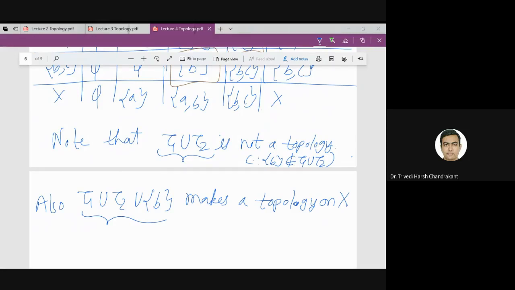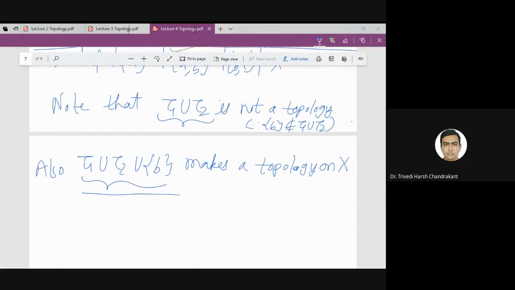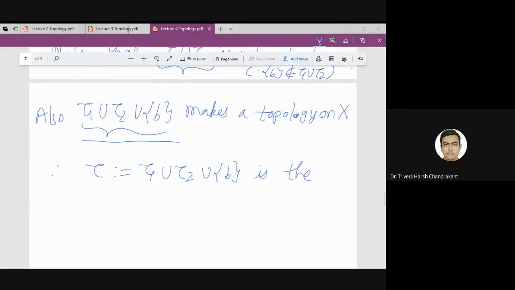So therefore it is not the only choice for tau, but it is the smallest choice for tau. Therefore tau defined to be tau 1 union tau 2 union B is the required topology. So is this example clear? Any doubt?